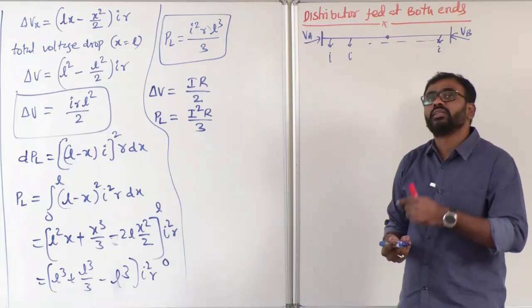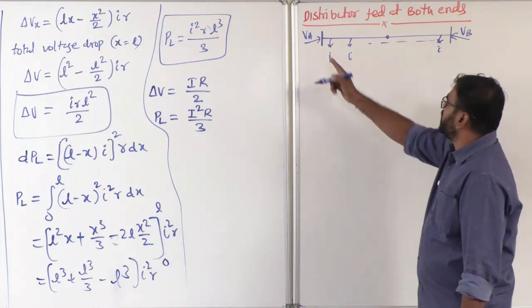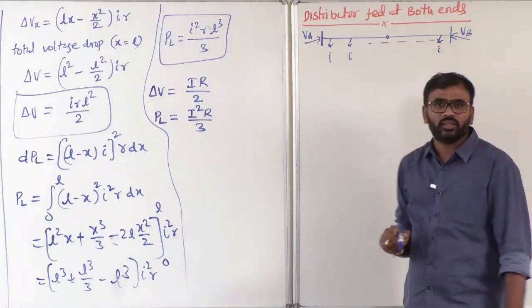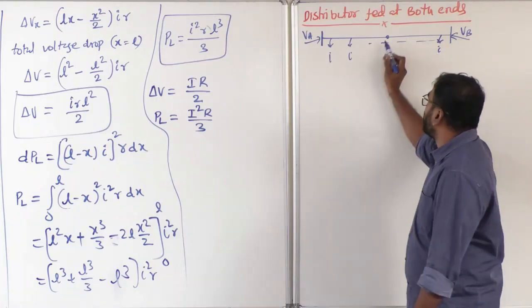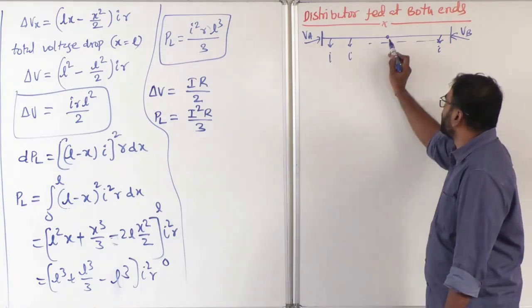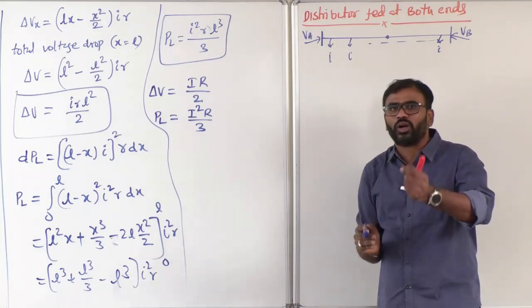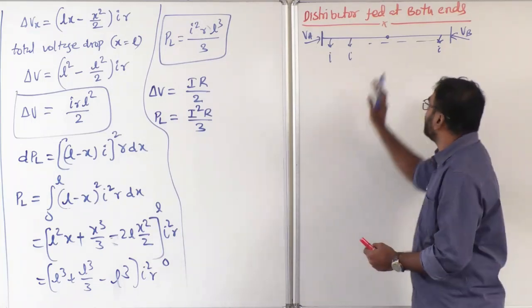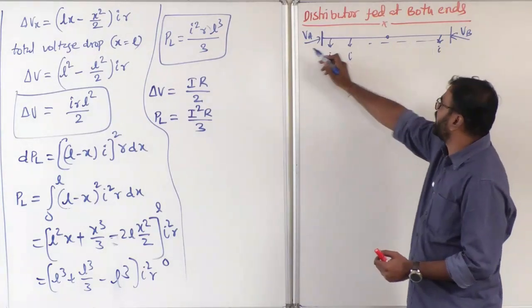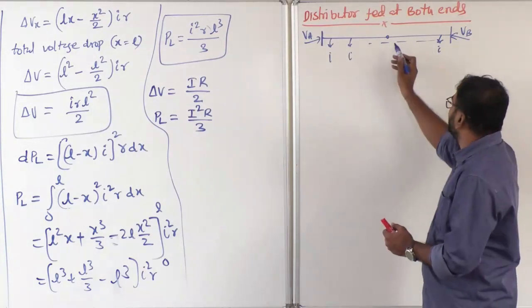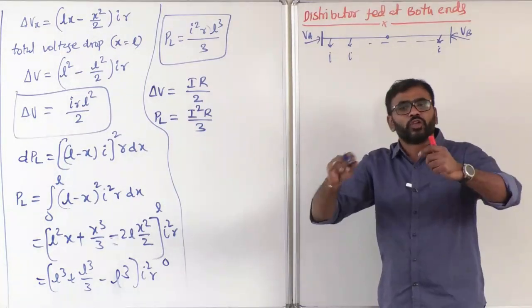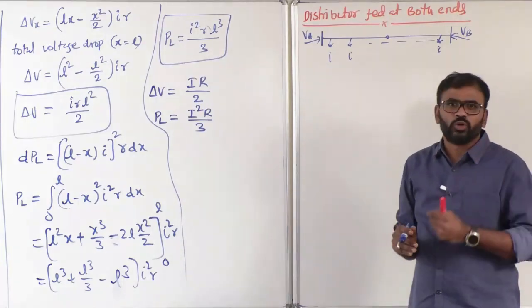The minimum voltage location. Suppose these are unequal voltages, that means VA is not equal to VB, then what happens? This point will be shifted from the middle of the line. That means the minimum voltage will not happen exactly at the middle of the distributor. It may be towards this side or this side. It will be shifted this side if VA is greater than VB, and this side if VB is greater than VA. But whatever it may be, we need to identify the minimum voltage location.